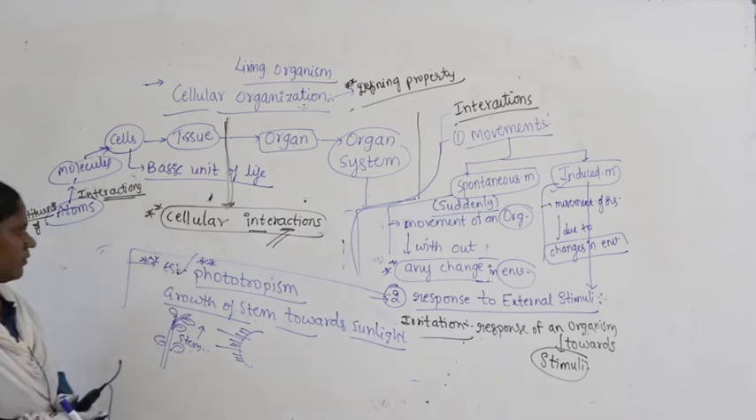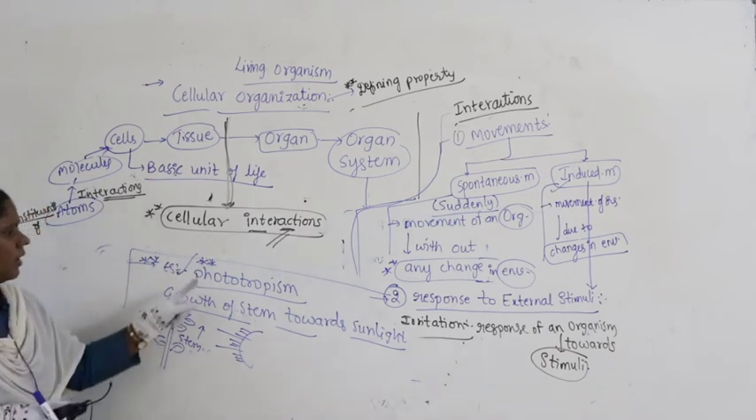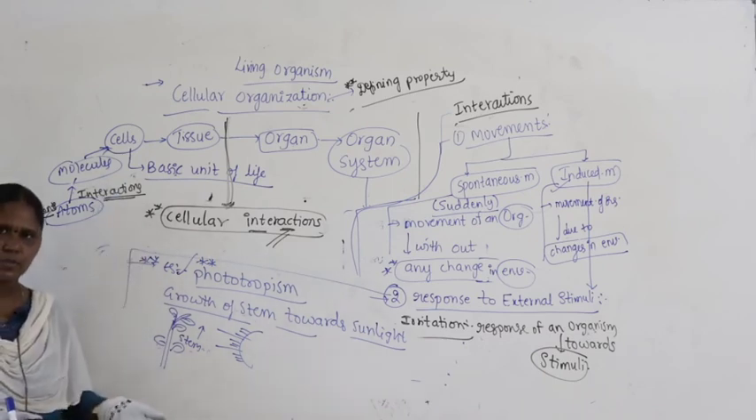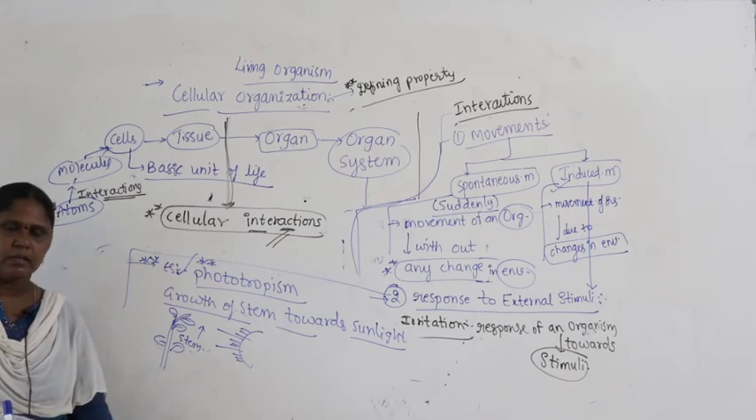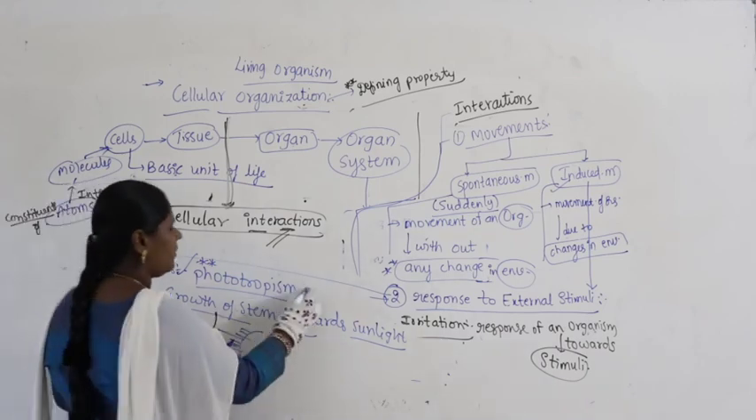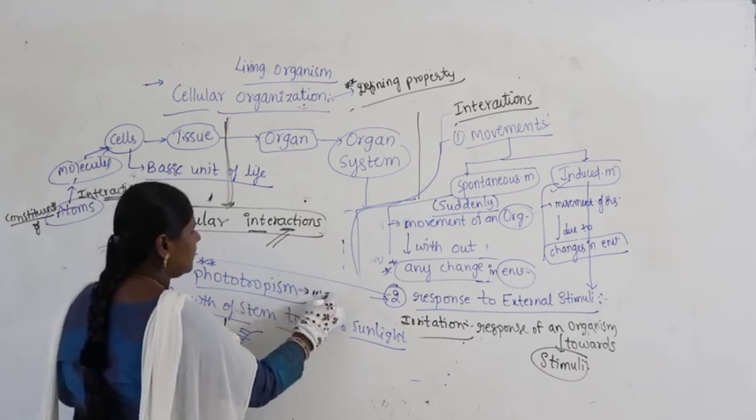Guys, you remember in morphology we studied this. Stem growing towards the sunlight is called phototropism. Root growing towards gravity is called geotropism. Do you remember? Here you can also take the best example, sunflower.